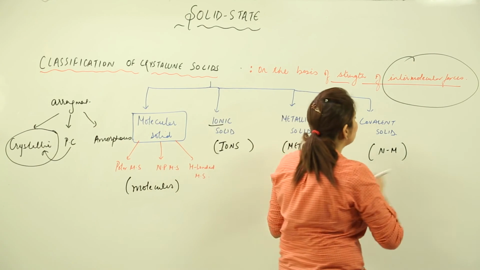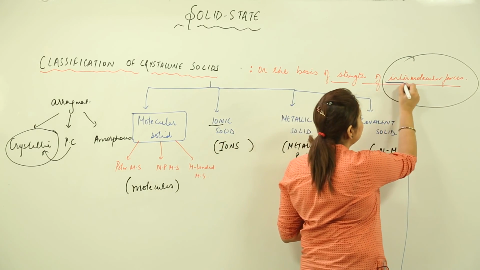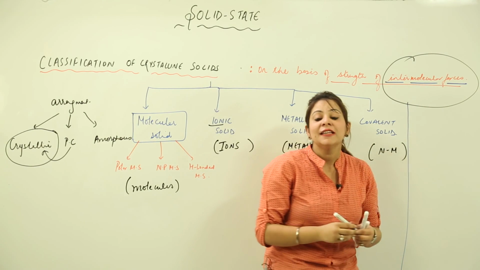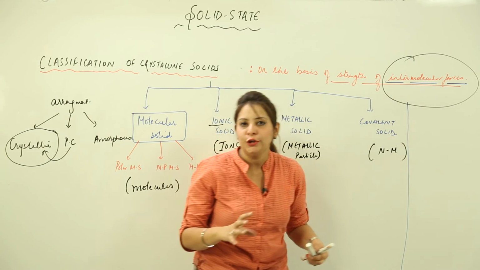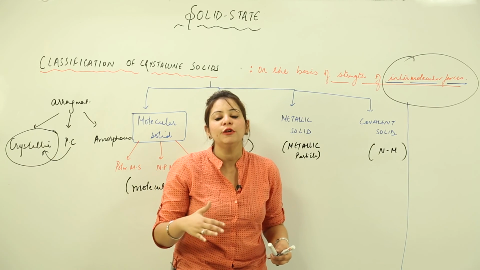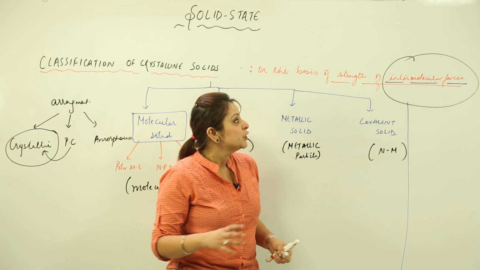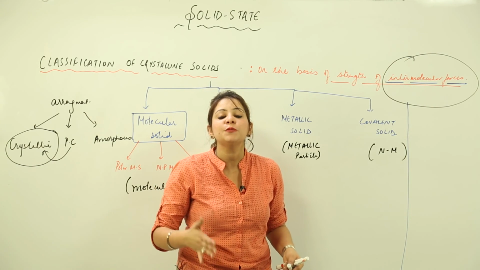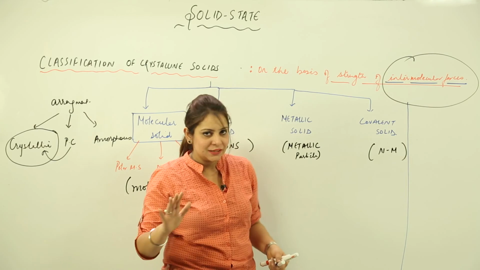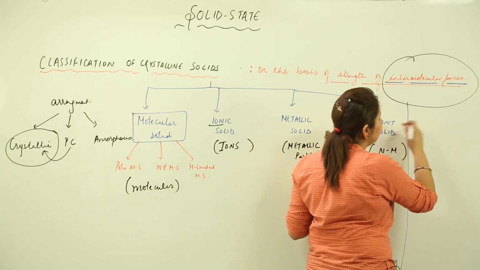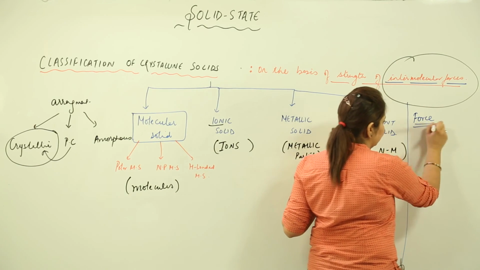When we talk about intermolecular force, as the name suggests, it means the binding force that exists between the molecules. Inter means between, molecular means molecules, and force means the attractive or repulsive interaction between them. So, intermolecular force is the force that exists between the particles. Those particles can be atoms, molecules, or ions. Whenever there are so many particles present, a certain kind of force is operating between them.